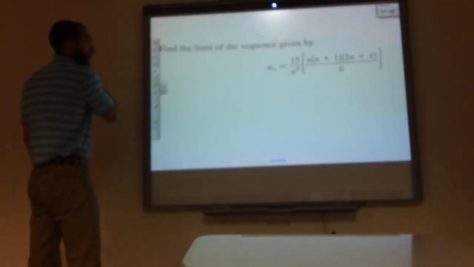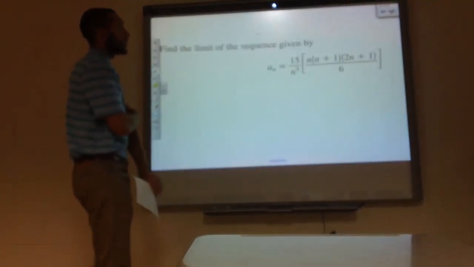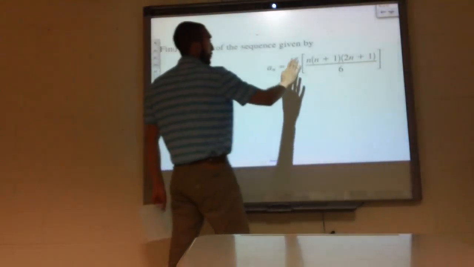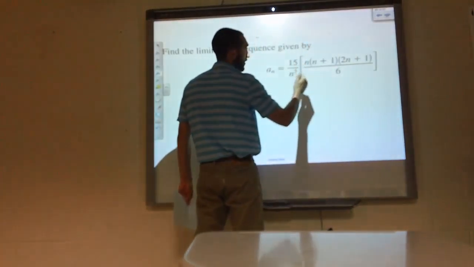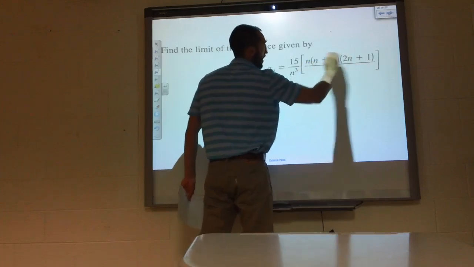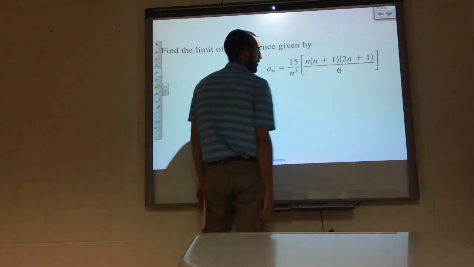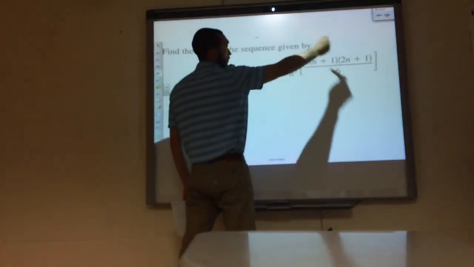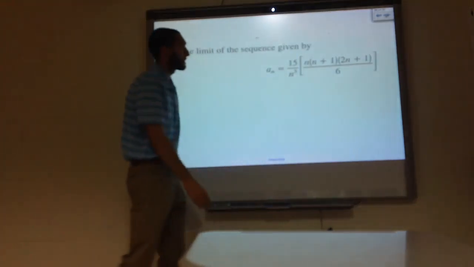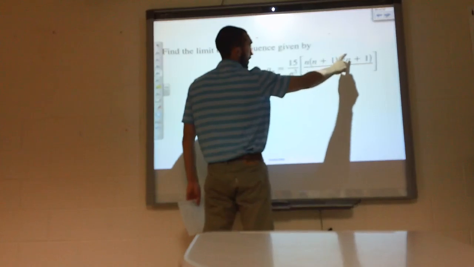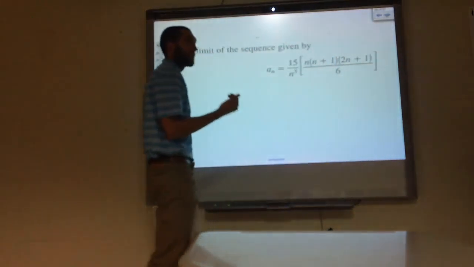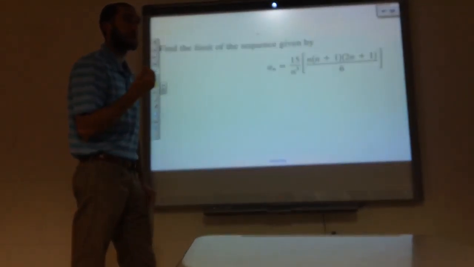How about this sequence then? This one's a little bit trickier because we'll end up having the same degree numerator and denominator, because I'm multiplying my variables in the top. If I multiply my variables in the top, what degree am I going to get? 3, because I got n times n times n. And what's my coefficient of that n to the third going to be?